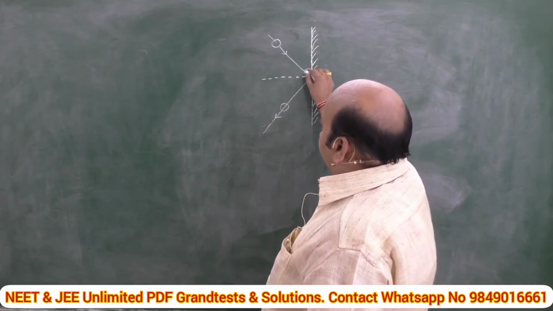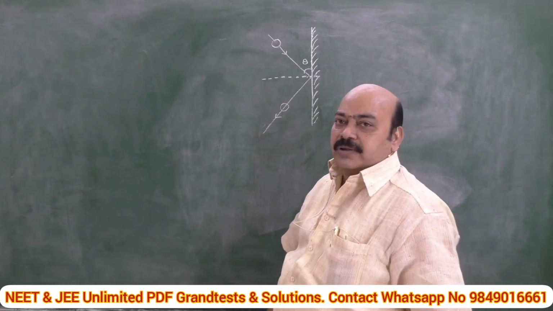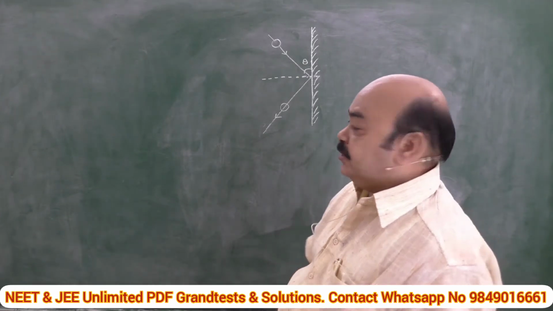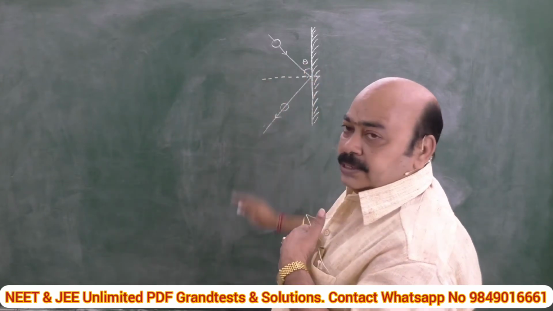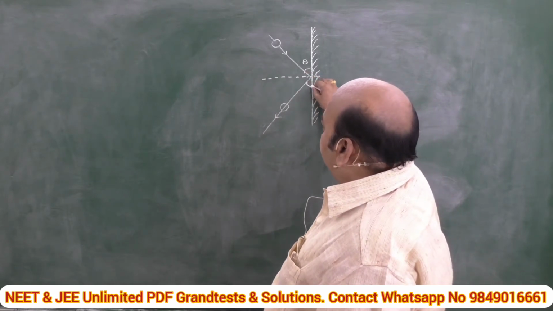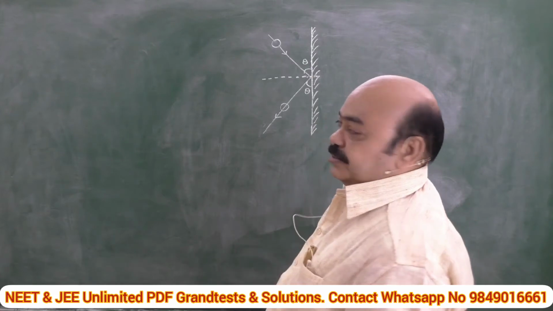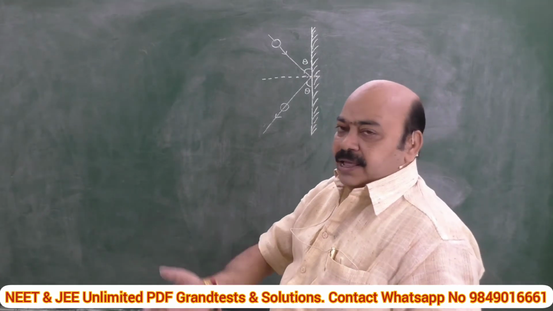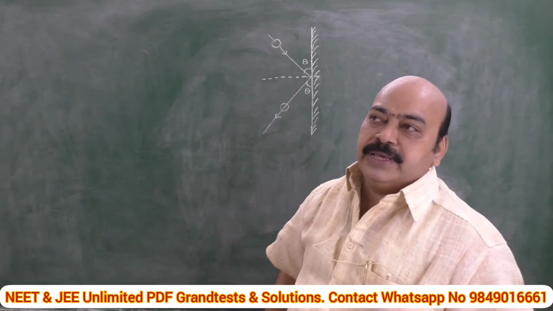Let theta be the angle. This theta may be anything: 30 degrees, 45, 60, whatever is given in the problem. Let the ball hit the wall making an angle theta with the wall, as shown in the figure, and rebound with the same angle. It's called a symmetric collision. Symmetric collision is everyone's experience. If you throw a ball against a wall, it bounces making the same angle.